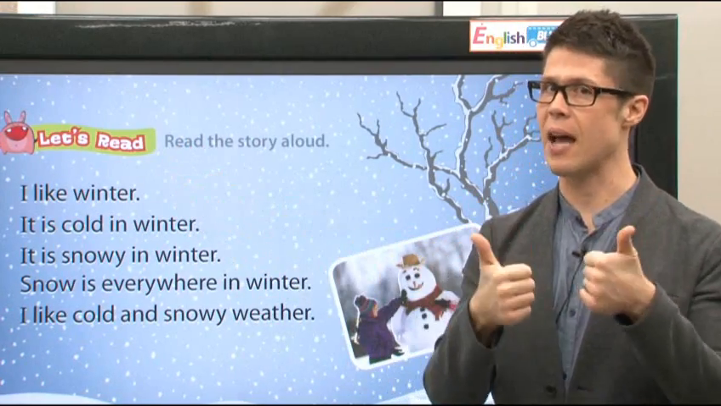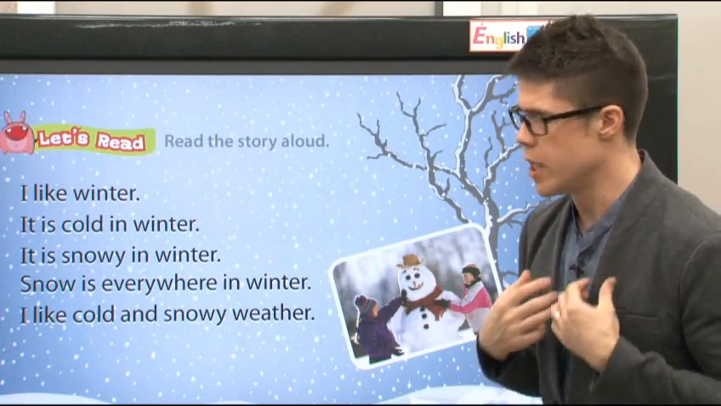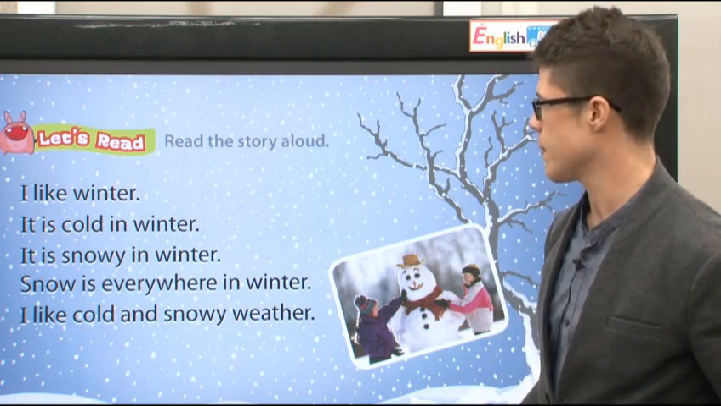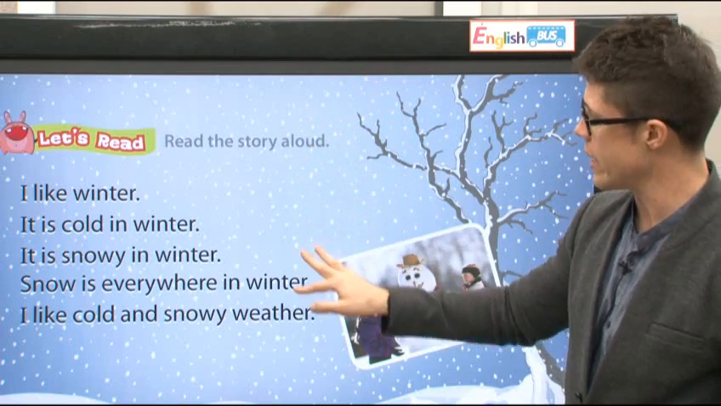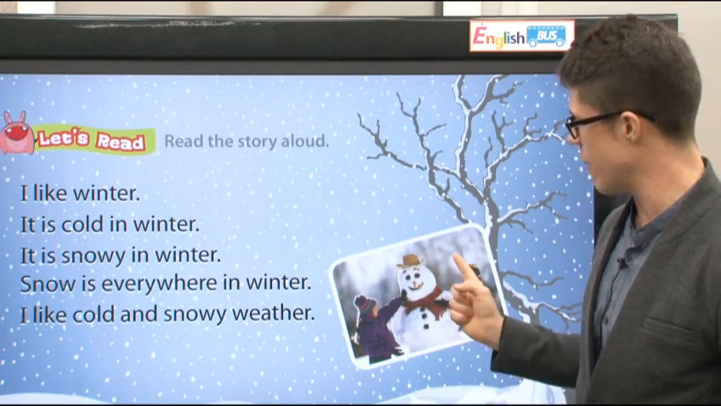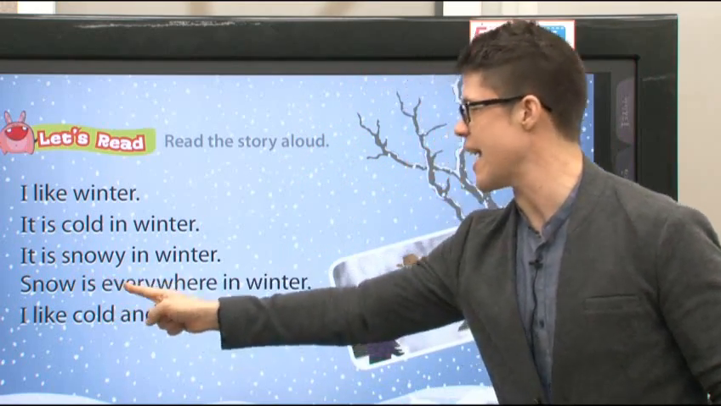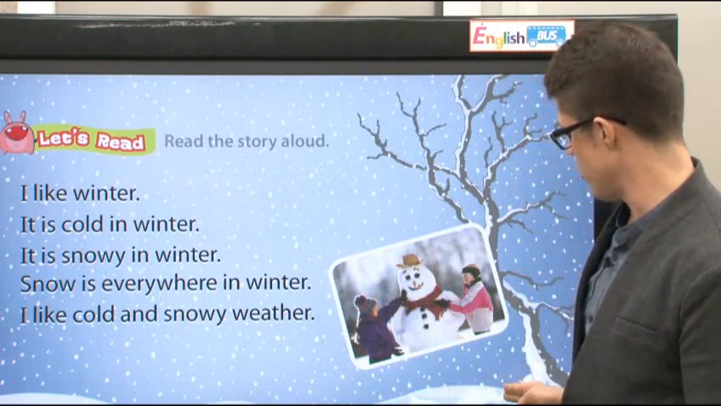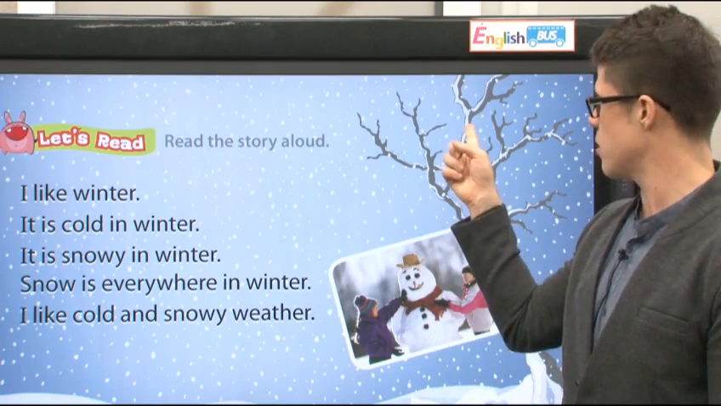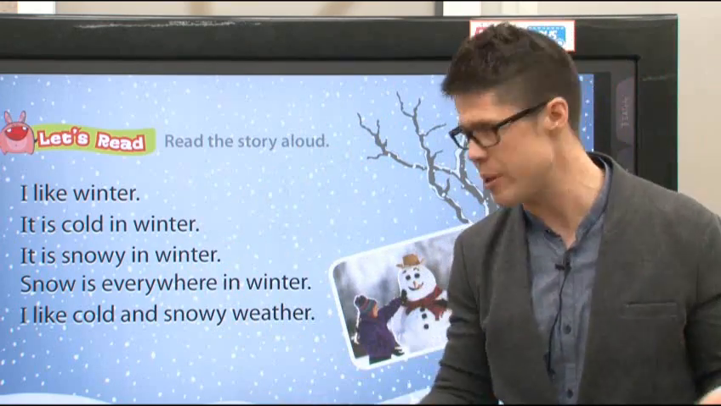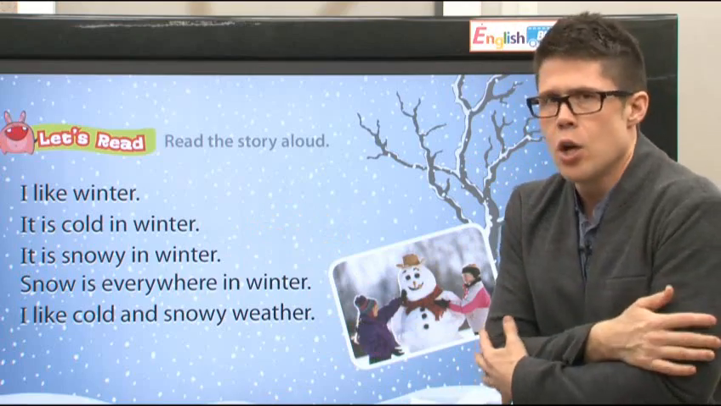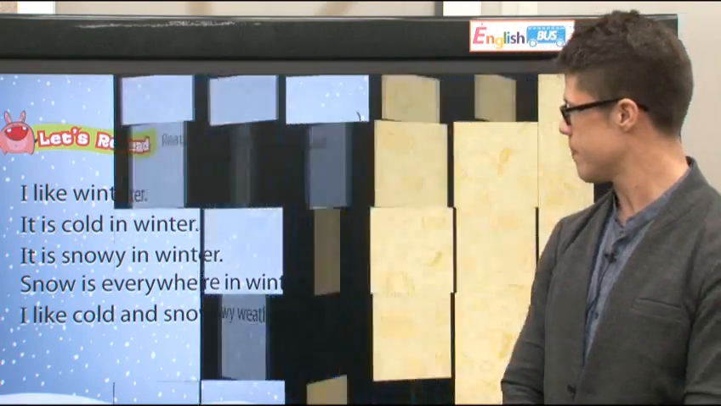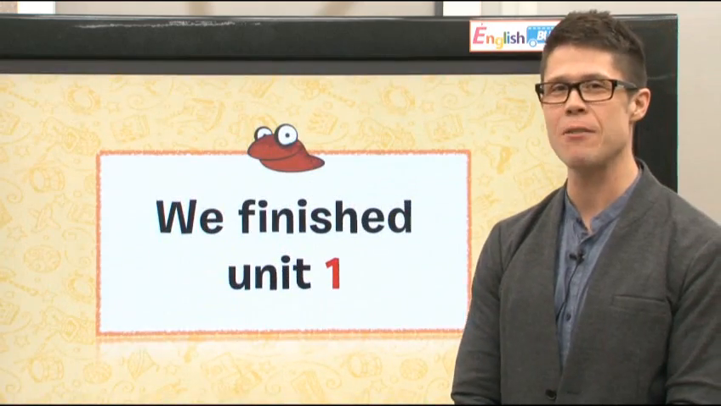I like winter. It is cold in winter. Cold. It is snowy in winter. See, here's a snowman. Snow is everywhere in winter. See, look, snow is over here, snow is over here, snow is over here. Snow is everywhere. I like cold and snowy weather. And that's everything for Unit 1.